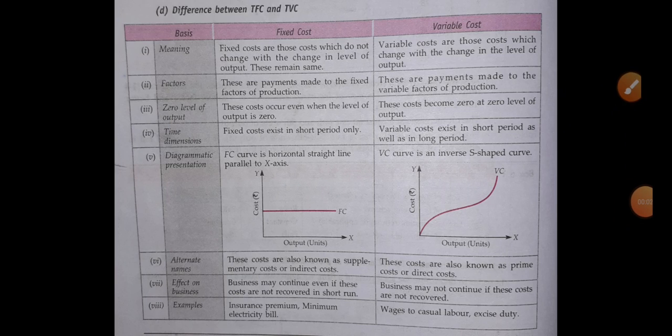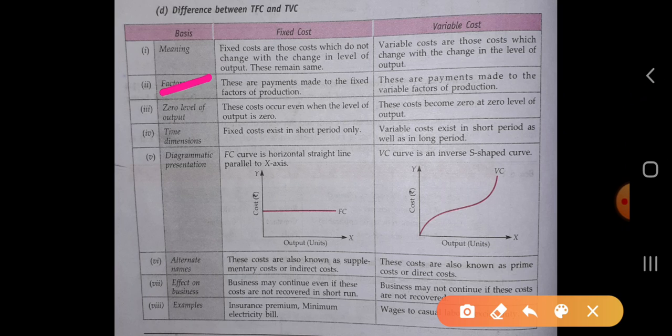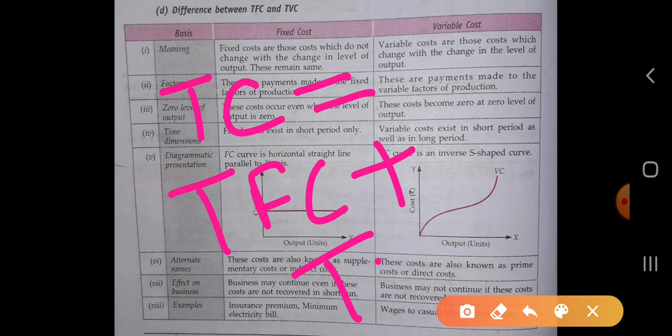Good morning, students. In the last class, we completed a topic: what is total cost, what is total fixed cost, what is total variable cost, and we also studied the relation between the total cost, total fixed cost, and the total variable cost. And we also proved that TC equals TFC plus TVC.